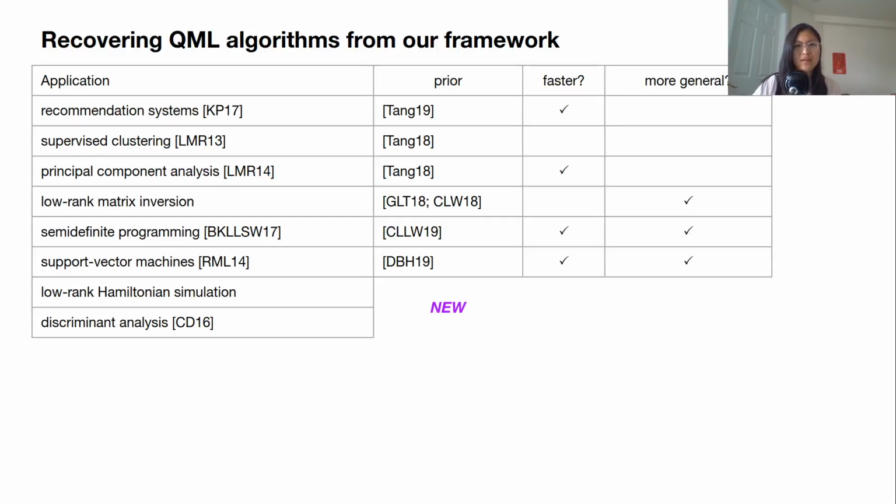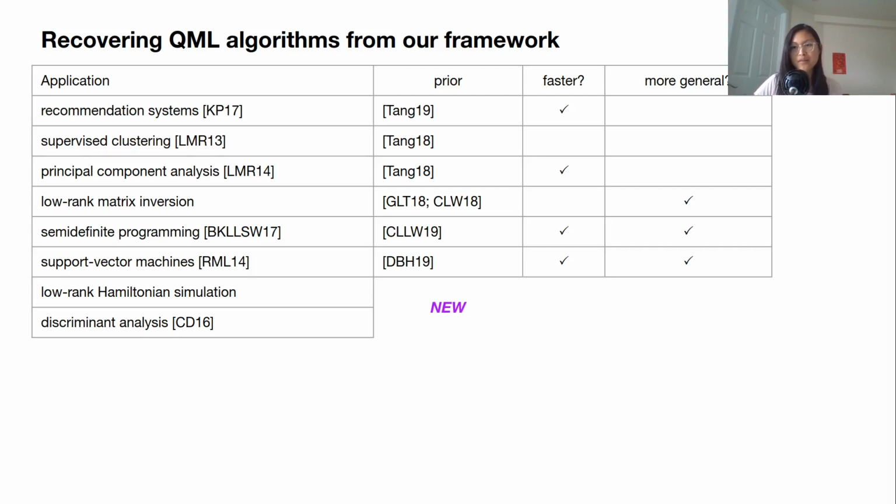Here's a table of the applications that we dequantize. Note that we give new results for the simulating low-rank Hamiltonians result, and we dequantize the discriminant analysis algorithm of Tong and Duan. All of the algorithms that we get are at least as fast and as general as prior work; the check marks show when we get even faster and even more general algorithms.